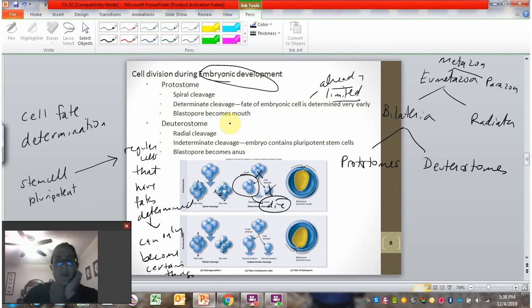Okay, so the fate determination in protostomes is so early in the embryo that if you take away one of the cells, then they don't have a critical component that they need, and this will not be able to develop into an embryo. Deuterostomes, on the other hand, have indeterminate cleavage. In that early embryo, the stem cells are still pluripotent. That means they can still become anything. So if you do the same experiment where you take away one of those cells and you have just this 3-cell embryo, the 3-cell embryo doesn't care because it still has the ability to have these cells become anything. So this will become a normal embryo.